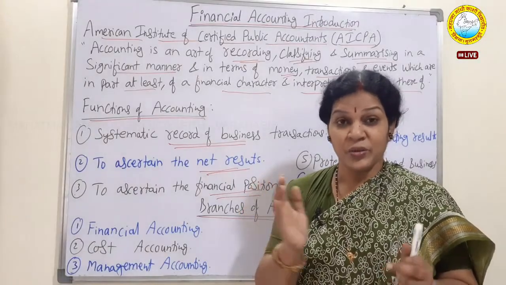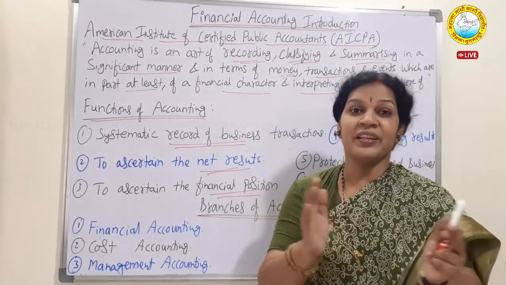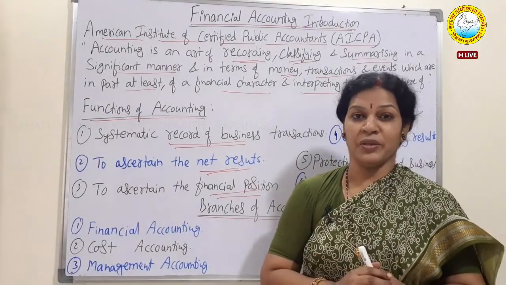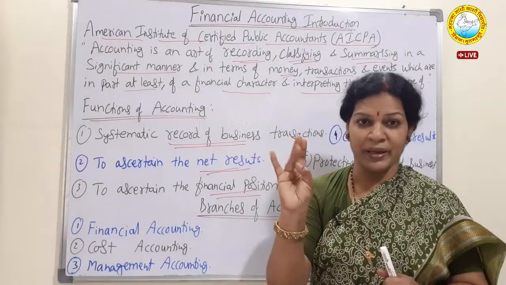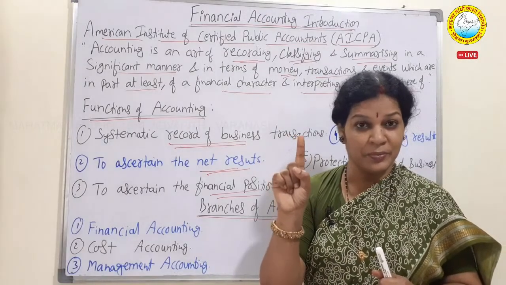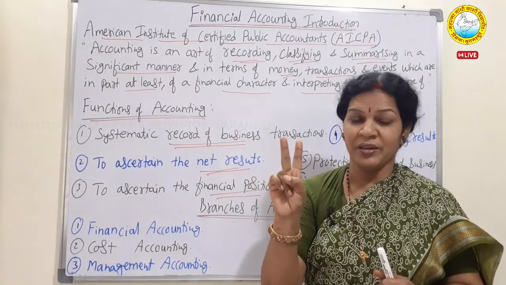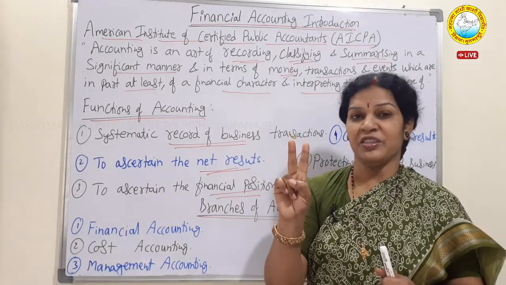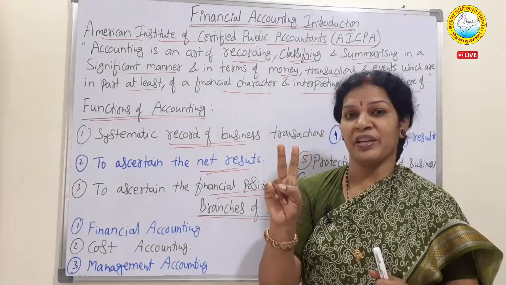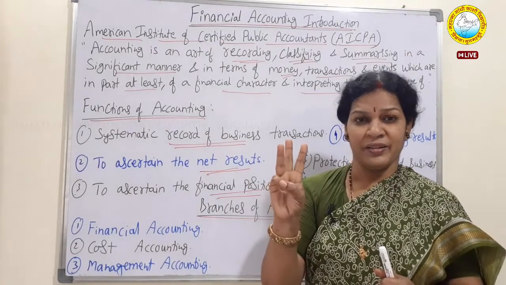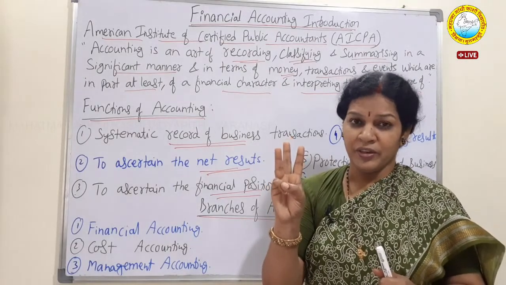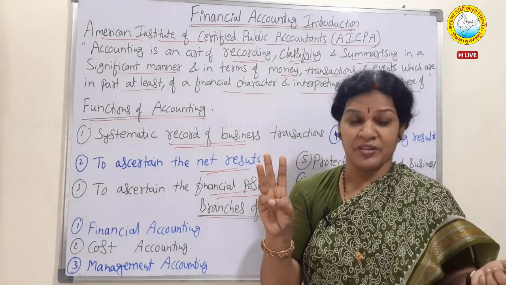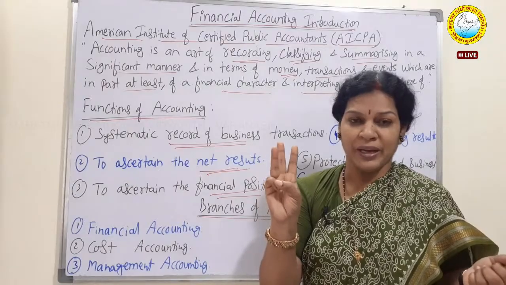Good. So we will compare current assets and current liabilities, and also we'll see the fixed assets of the organization. This is another, third parameter. First one is net profit or net loss. Second one is that in the balance sheet we'll see the current assets and current liabilities. Current assets should be double or more than double the current liabilities. Then third one, we'll see the fixed assets. If the company's fixed assets are more, it's good. The organization is in a good position. It's one of the parameters.